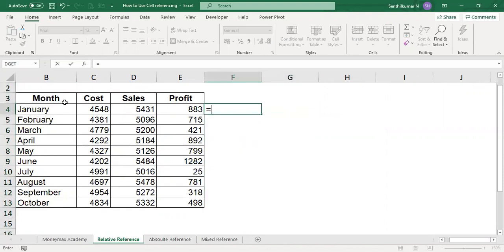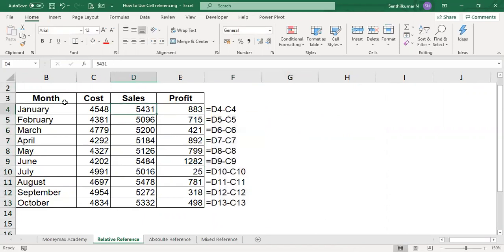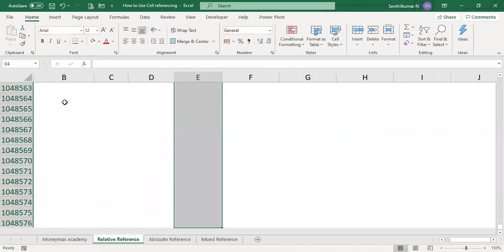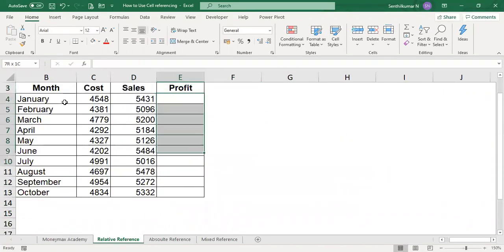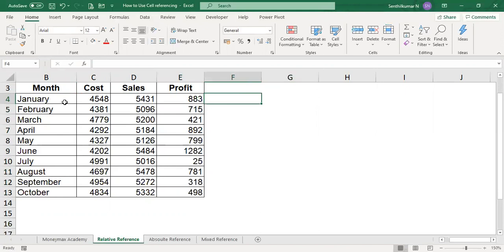You can see the formula. If you have small data, you can copy paste. Suppose you have a lot of data, 1,000 numbers or 1 lakh numbers, and you want to do it in a fraction of a second. What do you do? You can select the data and then use the formula sales minus cost, Ctrl+Enter. Now you will get the result.